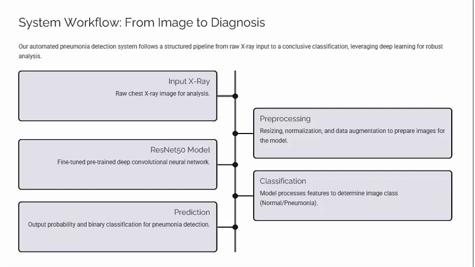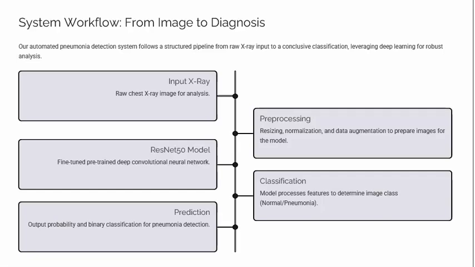Now let's see the workflow. This slide shows the full workflow of our system from input to output. First, it takes the raw chest X-ray image that is fed into the system. Next, coming to the pre-processing step, we resize the images to a consistent resolution, normalize pixel values, and apply augmentation during training.